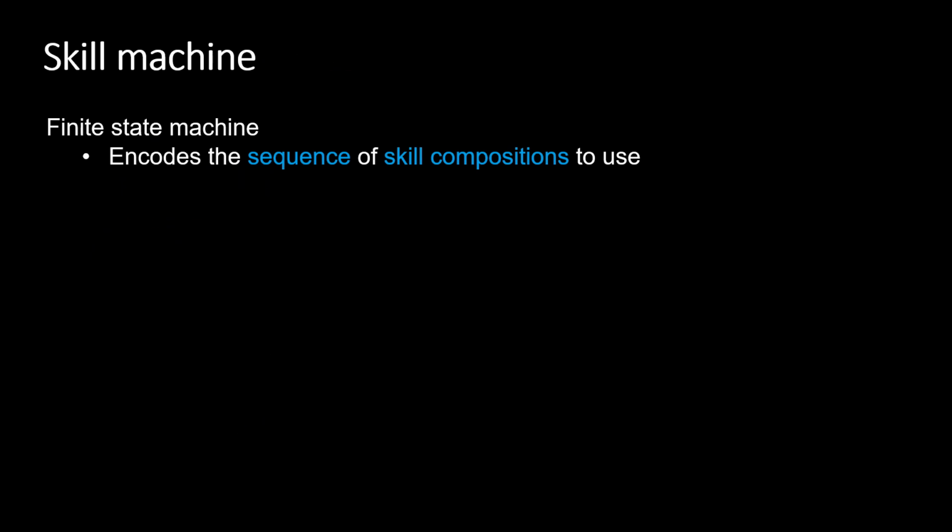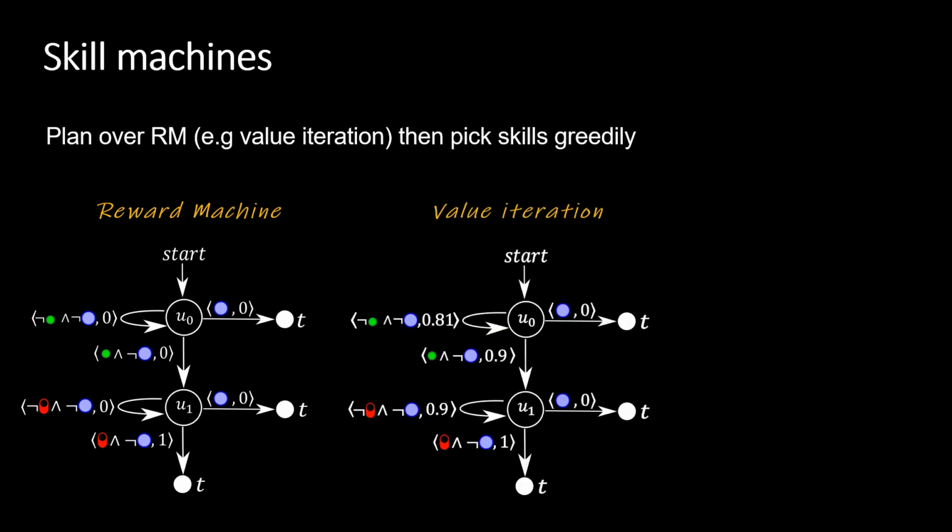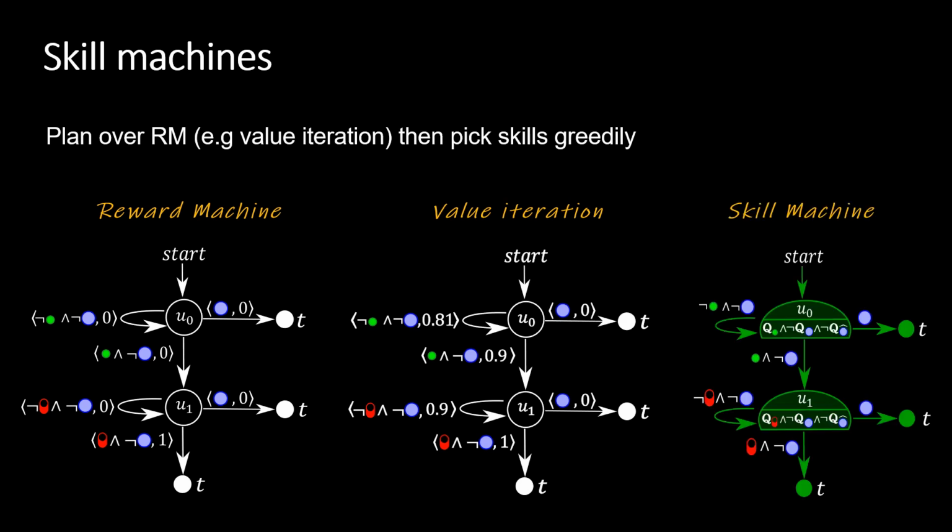We now introduce skill machines, which are finite state machines that encode the solution to temporal logic tasks as the composition of skill primitives. The skill machine for a given task can be obtained by planning over the corresponding reward machine. This planning can be done using an off-the-shelf algorithm like value iteration, for example. This gives us the value of each transition with respect to solving the task. We can then select the Boolean expressions to achieve greedily, which gives us the skill composition to follow at each node of the skill machine.